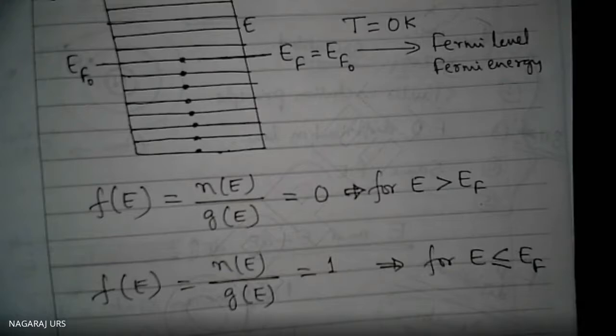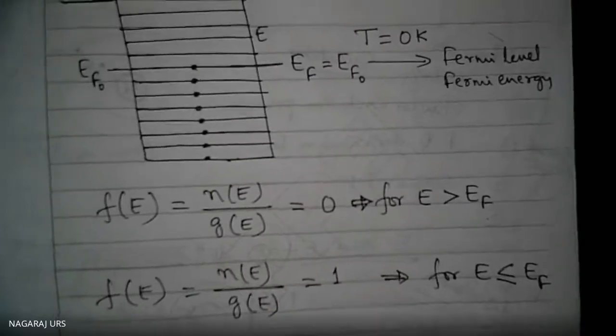Clear? Based on this, we are supposed to derive the Fermi level or Fermi energy, depending upon all these concepts.